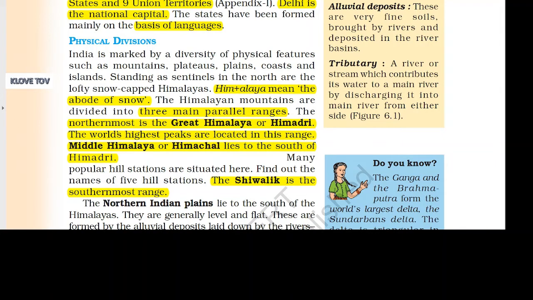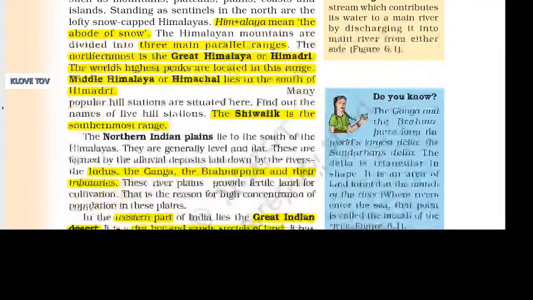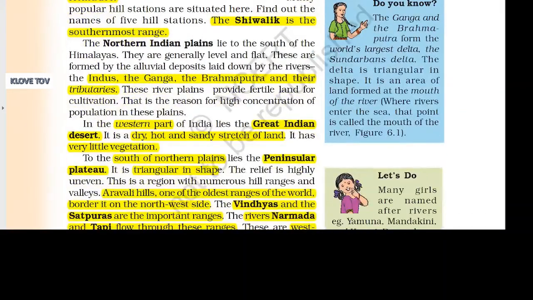Middle Himalaya or Himachal lies to the south of Himadri. Many popular hill stations are situated here. Find out the name of five hill stations. The Shivalik is the southernmost range. The northern Indian plains lie to the south of the Himalayas. They are generally level and flat.